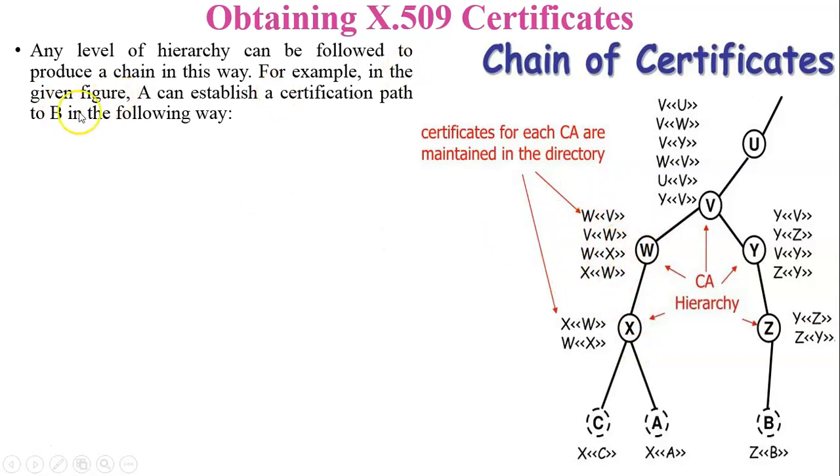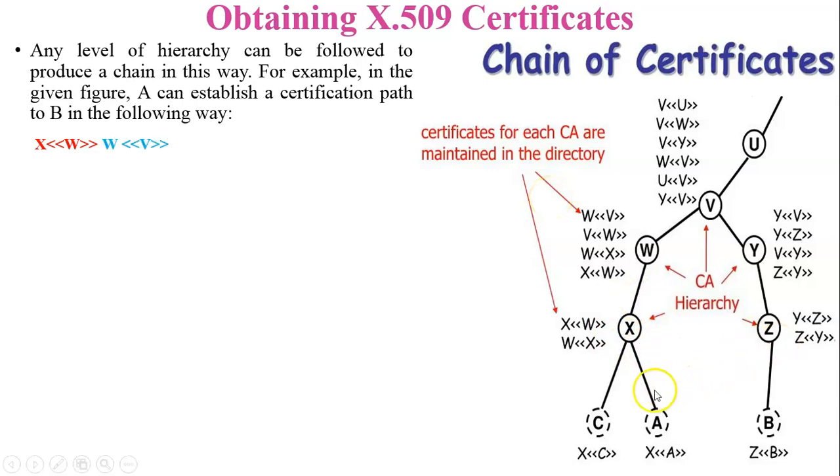For example, in the given figure, A can establish a certification path to B in the following way. So now see in the figure, here A and here B are both connected with different certification authorities. Here A communicates with X and B will communicate with Z. It means user A's certificate will be generated by X and user B's certificate will be generated by Z. So first of all, X of W: it means A will receive the certificate of W which is signed by X, and now A will get the public key of W.